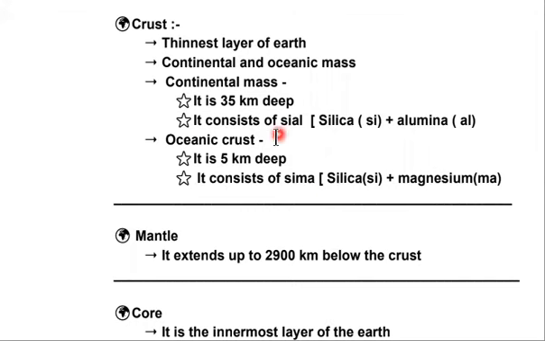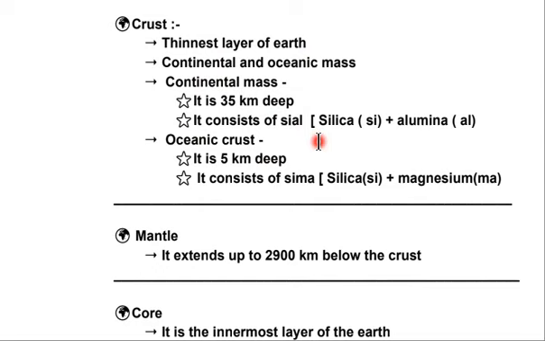Okay, now let's see what continental mass consists of. It consists of Sial. Now what is Sial? Sial is simply the mixture of silica and alumina. Then why do we call it Sial? Because the chemical symbol of silica is Si and of alumina is Al.